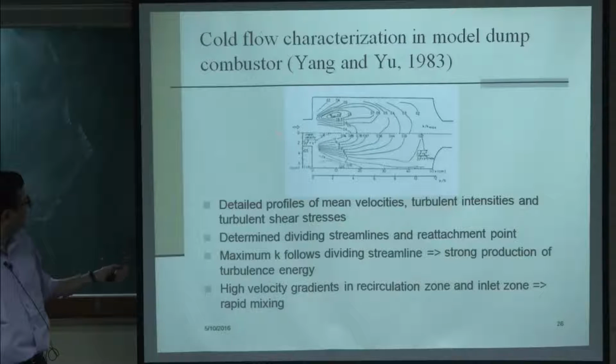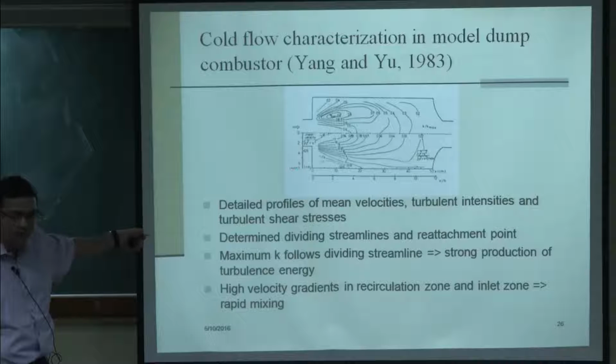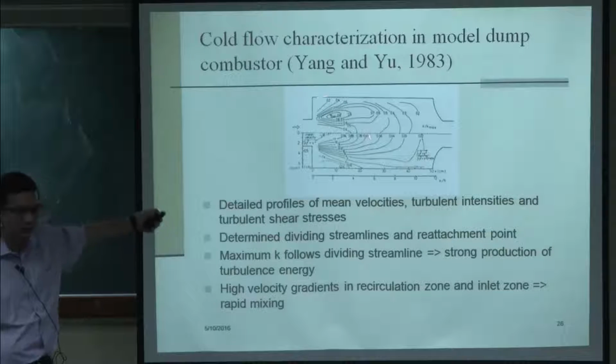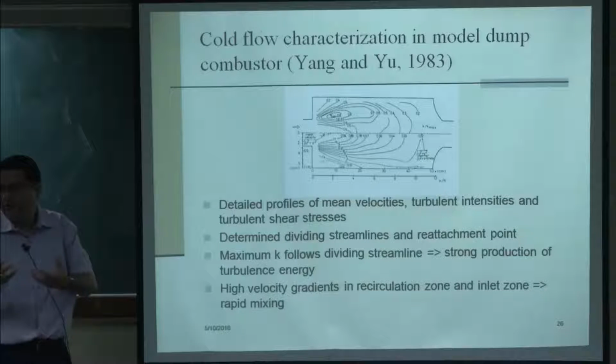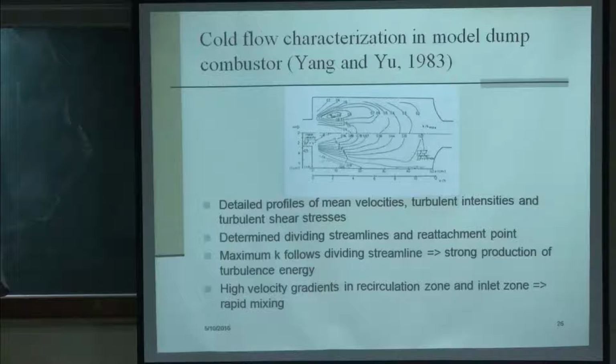So, here are some of the results. You can see this is a dump combustor. The detailed flow field is measured using an LDV. You can see there are specific structures created, and later on you will see that the flame actually sits on those. I actually have a PLIF image which shows the flame sitting on those. The low velocity regions that are created here are where the flame will have stagnation or more stability. So, the flame will sit in that.